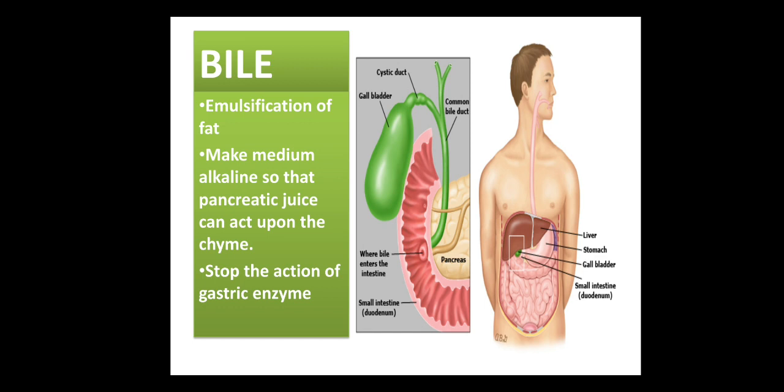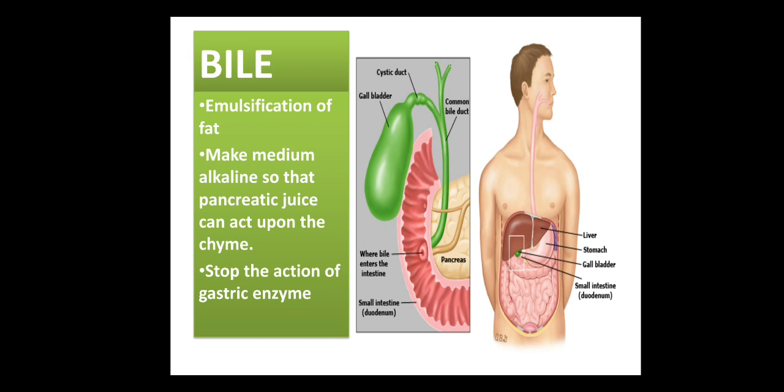So that fat can easily be digested, so that pancreatic juice can work on the fat droplets and digest the fat. So the very first thing is what? Bile is emulsifying the fat. Second, it makes the medium alkaline so that pancreatic juice can act upon the chyme. Actually, pancreatic juice can't work in the acidic medium. So bile has to first change the acidic medium into alkaline medium, so that pancreatic juice can act upon the remaining protein, fat, and carbohydrate.